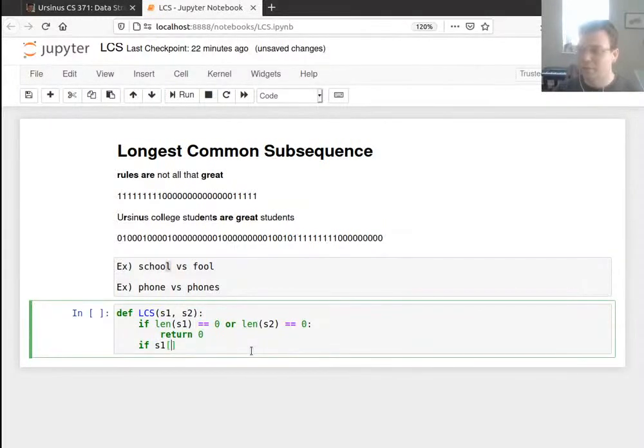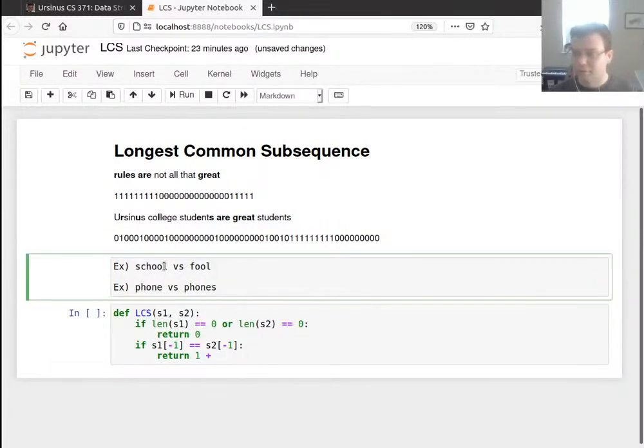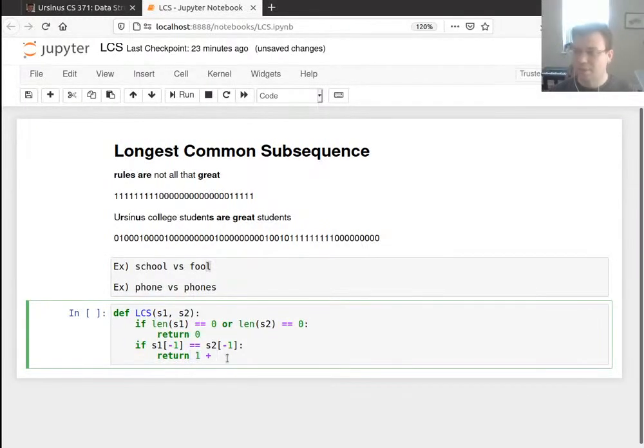So I'll say if S1[-1], the last character of S1, is the last character of S2, then I can return 1 plus, well, now I'm going to recursively call this because I'm going to try to match everything else. So I will remove these two characters because I know I'm going to include them and match them, and let me try to match everything else that came before that. So that's the recursive call there.